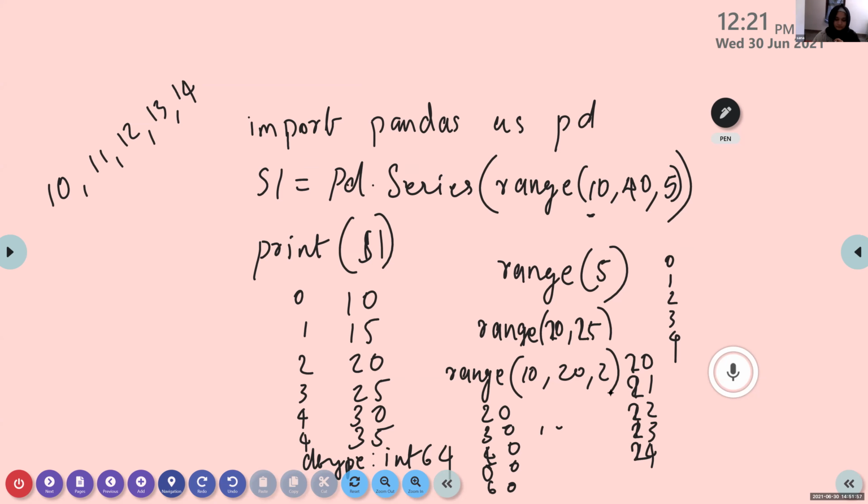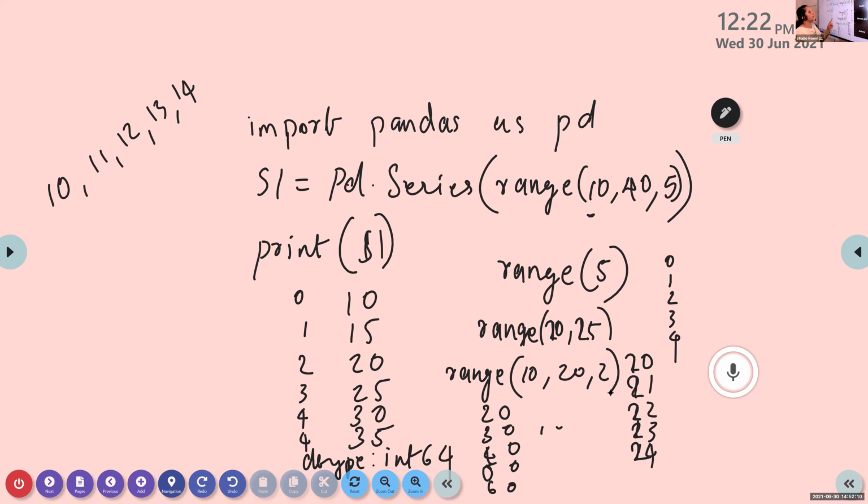Okay, correct, Sana. So 10 is the starting value, 2 is the incrementation value, 20 is the stop value. So 20 is not included. So 10, 12, 14, 16, and 18 are the result of this function. So this is the series creation using range function.